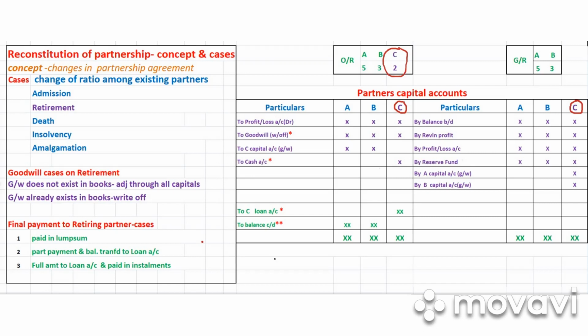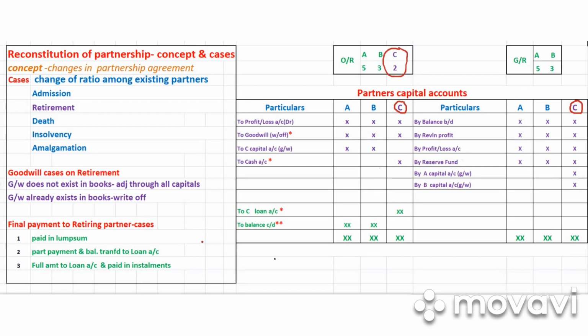As you may recall, in admission a new partner is coming to the business. So the existing partners, or the old partners, change their ratio. They give their own share for the new partner, so the ratio will be changed and there will be different accounting treatments. Everything will be new after the admission of a partner. In retirement it is more or less just the reverse. The situation is just opposite, right?